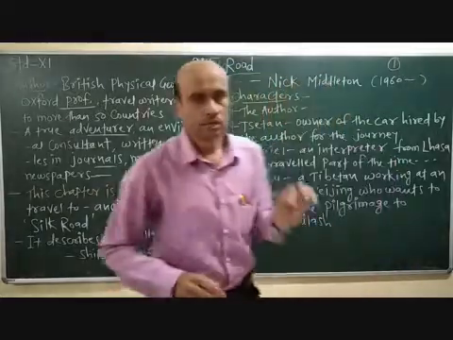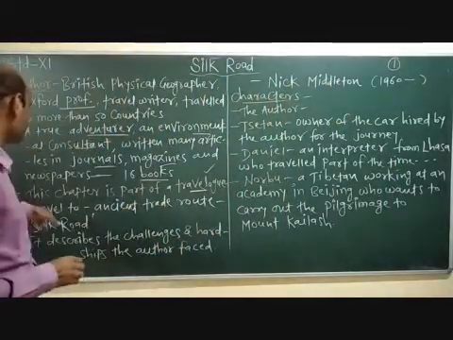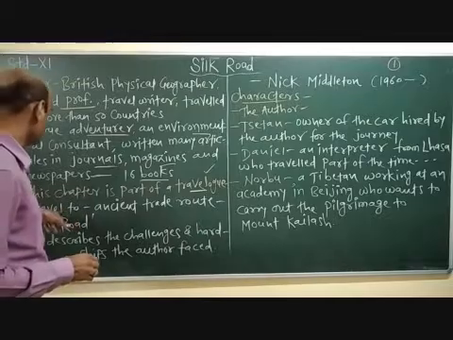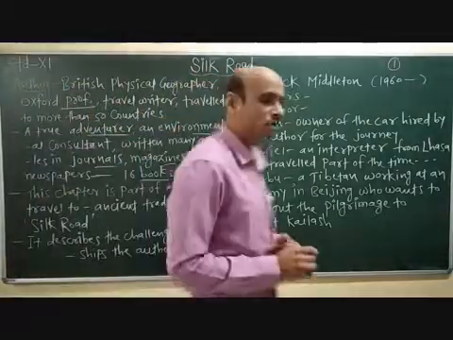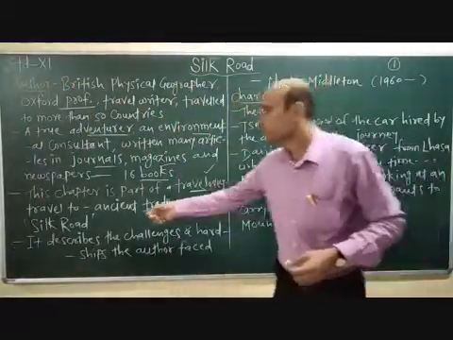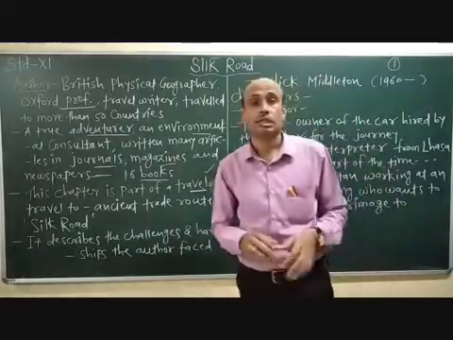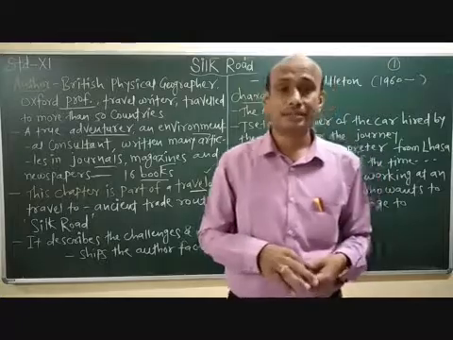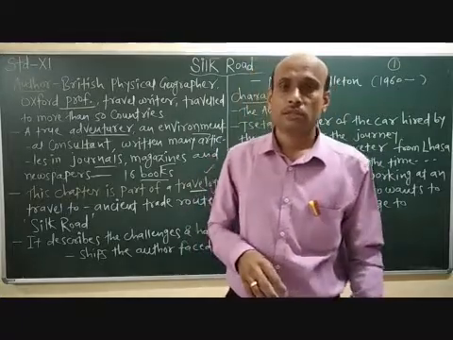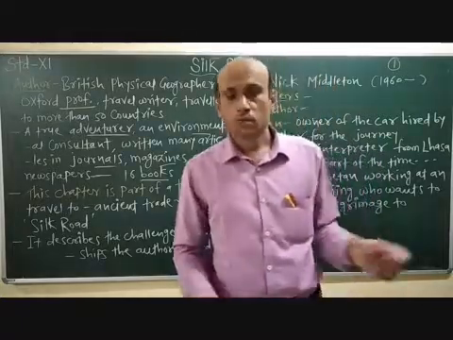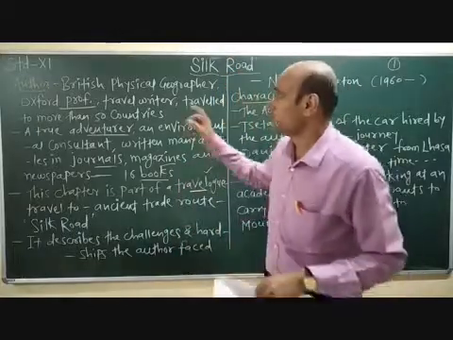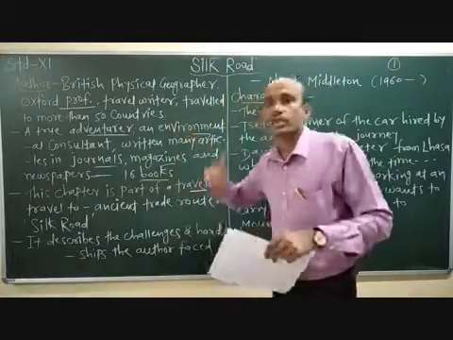And the narrator here, it is the author, he actually travels to an ancient trade route, and that is called Silk Road. So first of all we will discuss the meaning of the title, Silk Road. The writer travels to Mount Kailash.